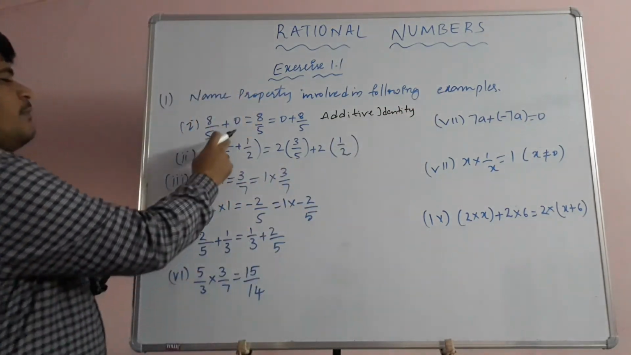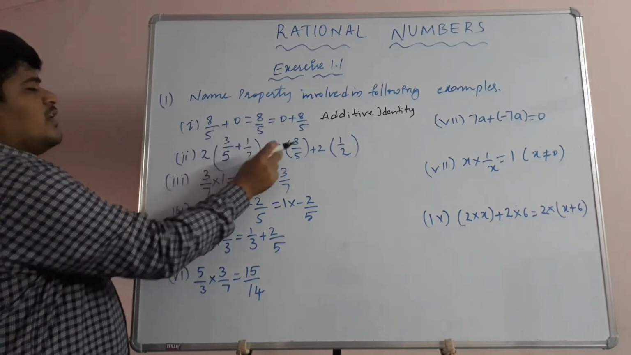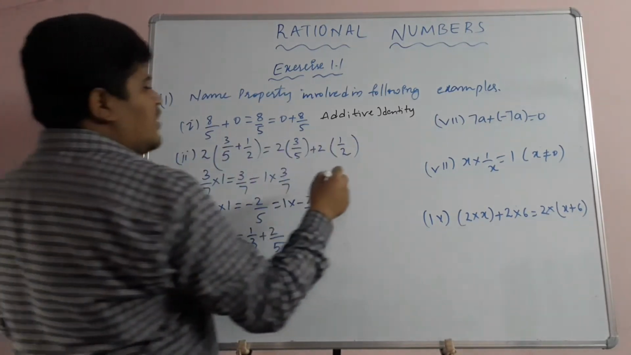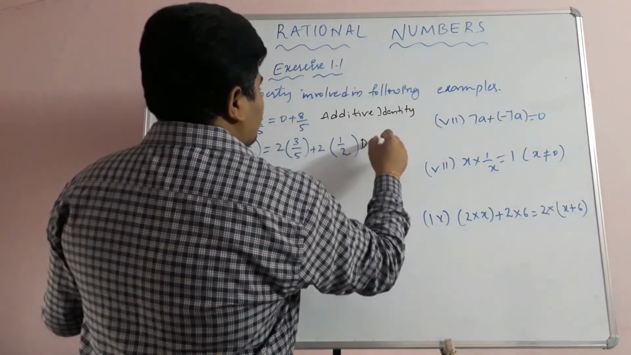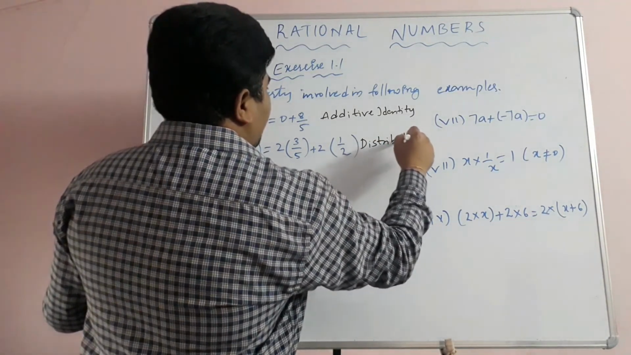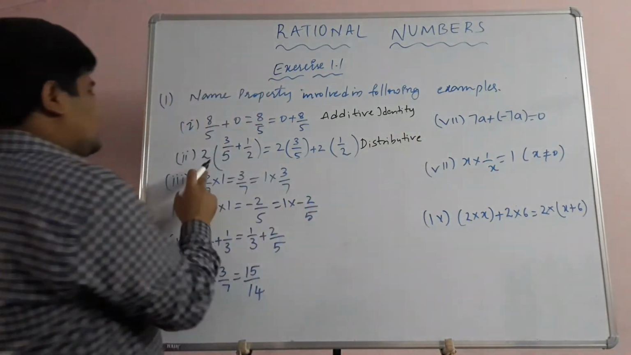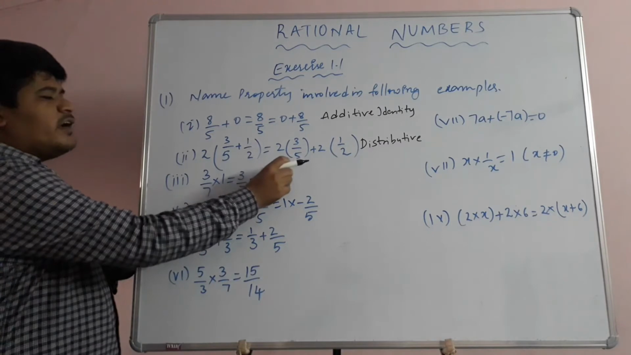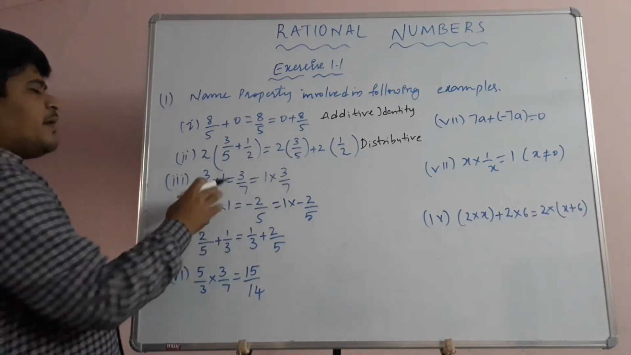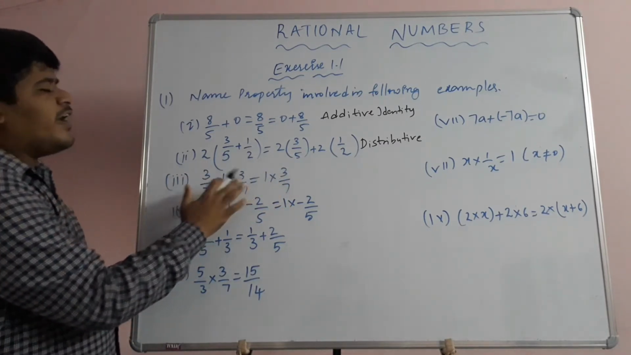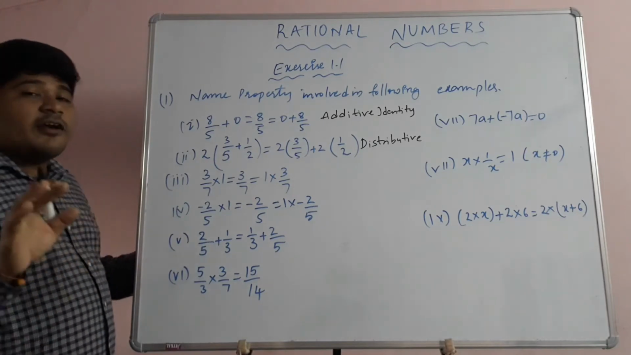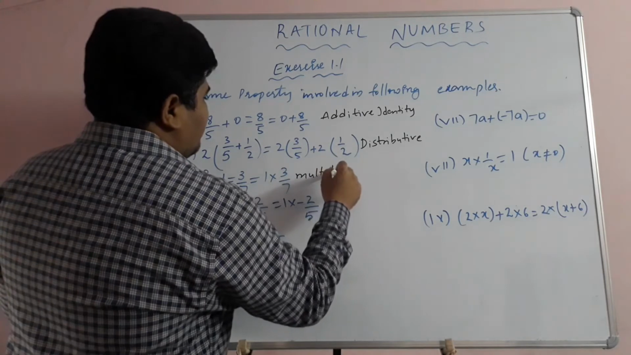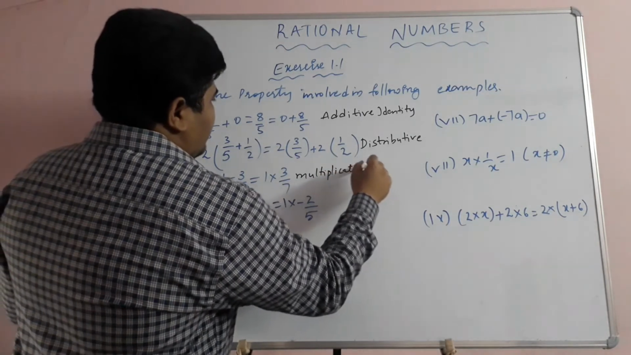And see the second problem. 2 of (3 by 5 plus 1 by 2) is equal to 2 into 3 by 5 plus 2 into 1 by 2. So this is called the distributive property. Okay, so next, 3 by 7 into 1 is equal to 3 by 7, which is equal to 1 into 3 by 7. It means children, if you multiply 1 with the number, its value is not changing. So this is what? Multiplicative identity.